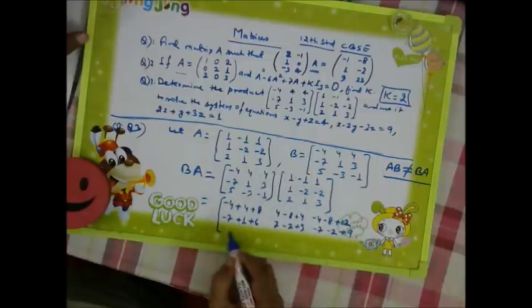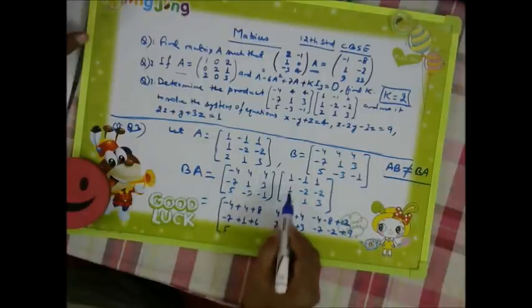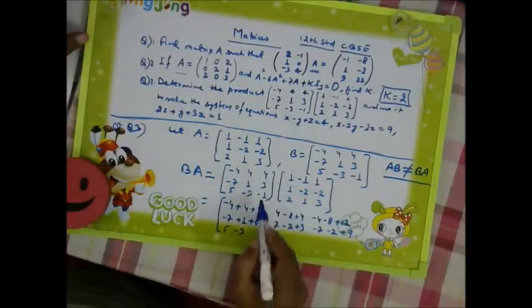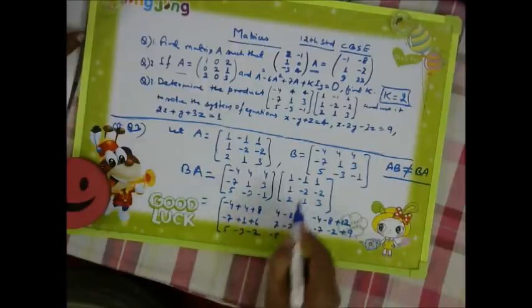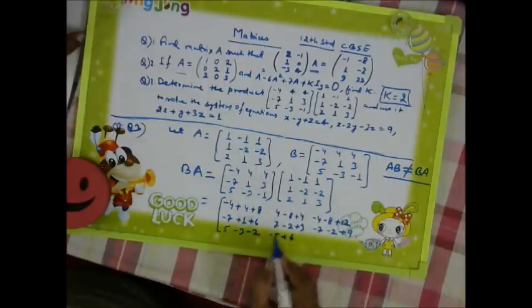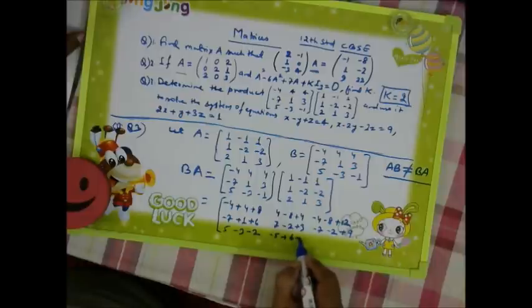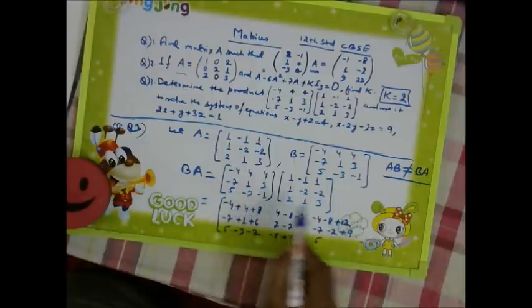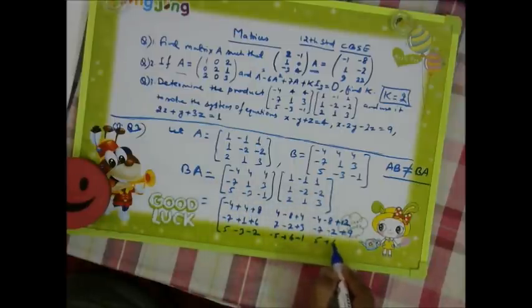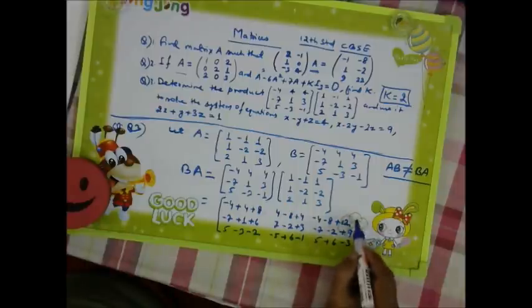Then 5 into 1, 5, plus minus 3 into 1, minus 3, minus 1 into minus 2, minus 2. Then 5 into minus 1, minus 5, minus 3 into minus 2, plus 6, and minus 1 into 1 as minus 1. Then 5 into 1, 5, and minus 3 into minus 2, plus 6, minus 1 into minus 3 as minus 3.